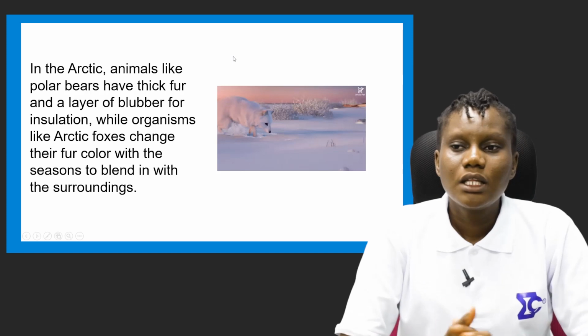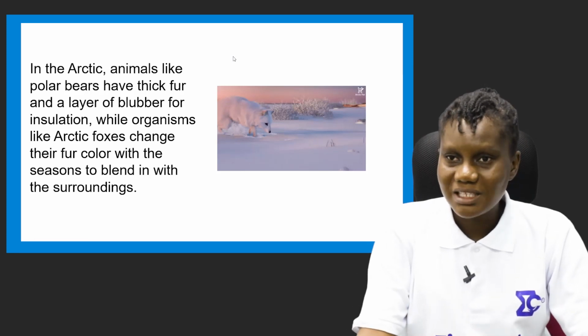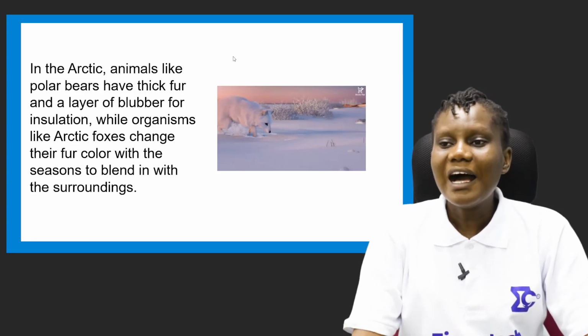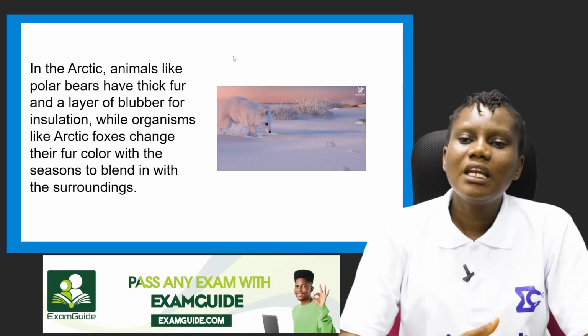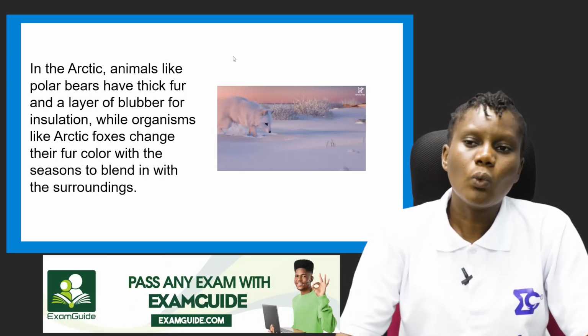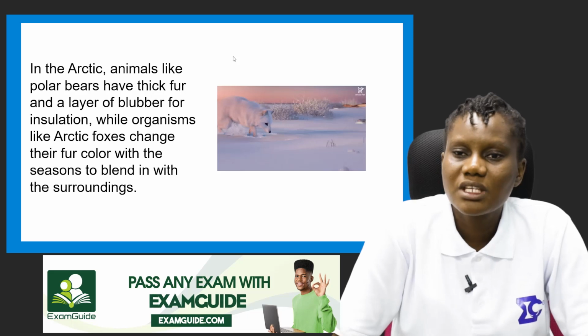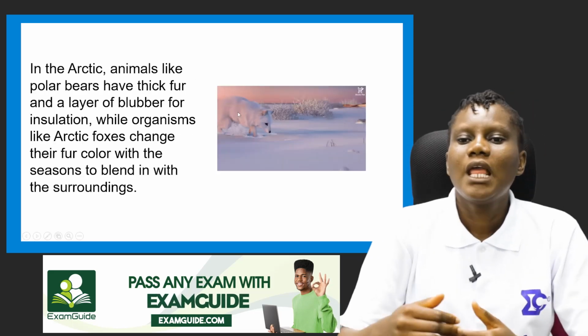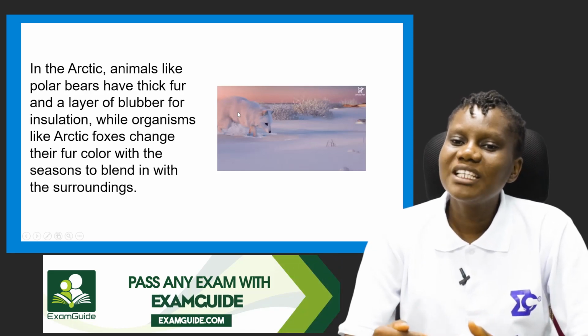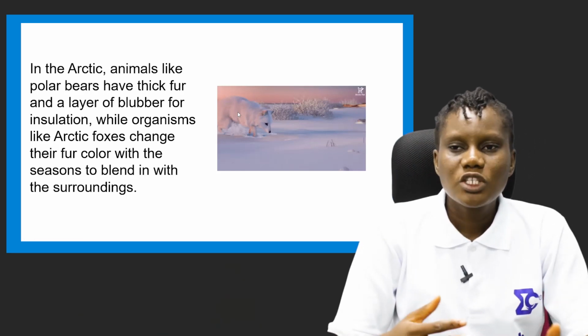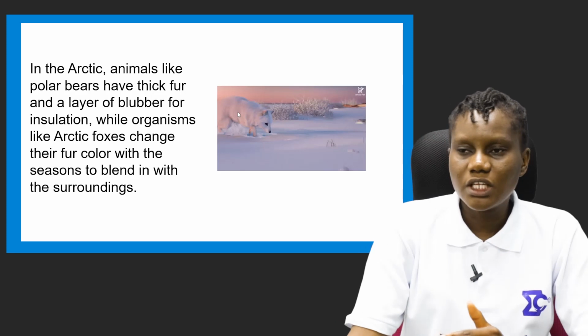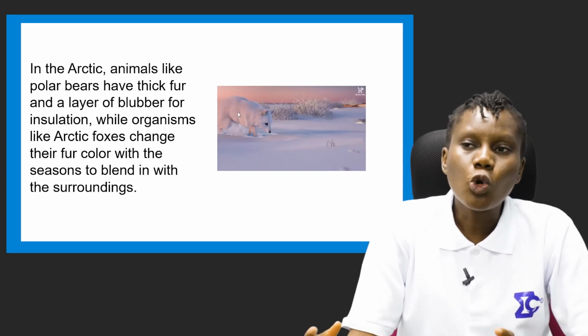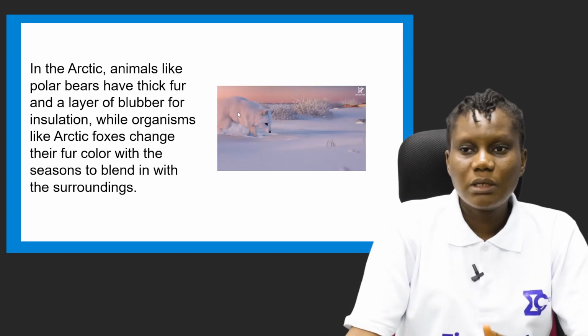In the Arctic, that is in the cold environment, animals like polar bears have thick fur and a layer of blubber for insulation, while organisms like the Arctic fox change their fur color with the seasons to blend in with the surroundings. Some animals that live in extremely cold regions, we call them Arctic animals.